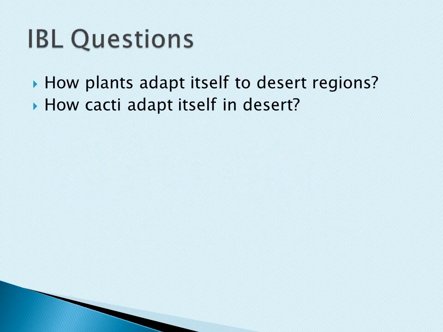Okay. Then the IBL questions, there are two questions. How do plants adapt themselves in the desert region, and how can cacti adapt themselves in the desert? So these two are the IBL questions. Let's go through it. We will repeat tomorrow.